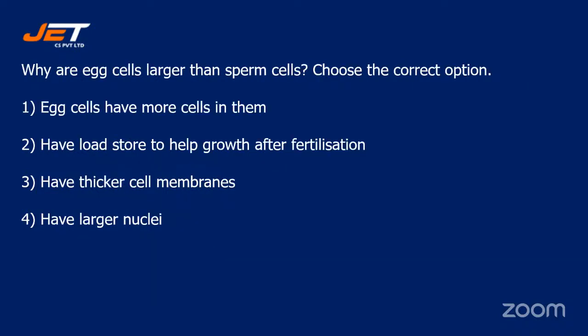Why are egg cells larger than sperm cells? Choose the correct option. Option number 1, egg cells have more cells in them. Option number 2, have food stored to help growth after fertilization. Option number 3, have thicker cell membranes. Or is it option number 4, have larger nuclei?